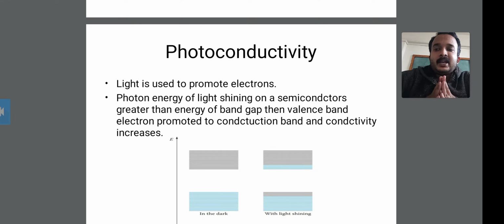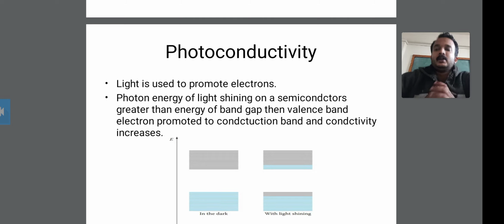Good afternoon, friends. In the last lecture we discussed simple metals, and secondly the semiconductors silicon and germanium. In this lecture we will discuss photoconductivity.